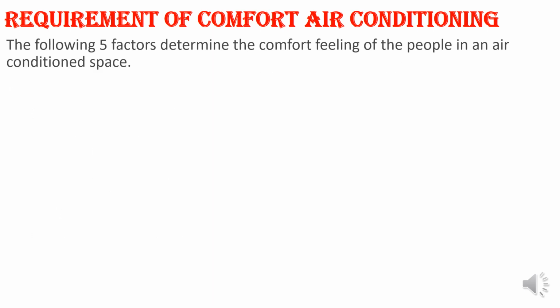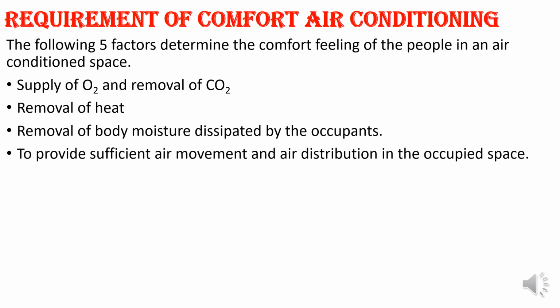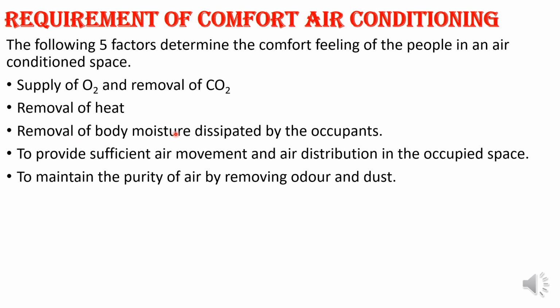The requirements of air conditioning are five points. Whenever you talk about air conditioning, supply of O2 will be there, because your closed room will be there and oxygen supply should be there. While humans breathe, CO2 will be released, so CO2 has to be removed and O2 has to be supplied. Then humans have a higher temperature, so removal of heat will be necessary. Then removal of body moisture will be necessary. Then you have to provide sufficient air movement and distribution in the space, and maintain the purity of air, removing odor and dust. These are the conditions you have to satisfy.